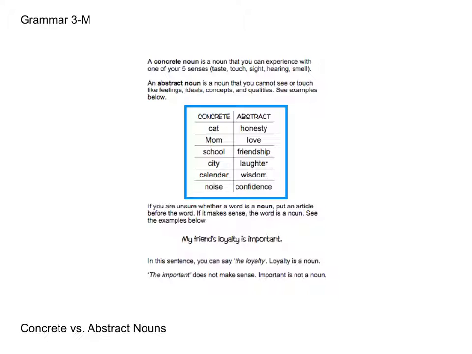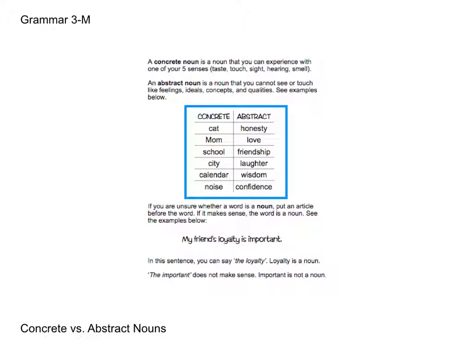So underneath the concrete nouns column, we have cat, which is an animal that you can touch and that you can see. You have mom, also somebody you can touch and see. A school, a place that you can see and touch and be in, as well as a city. A calendar, something that you can touch and see, and a noise, which is something that you can hear.